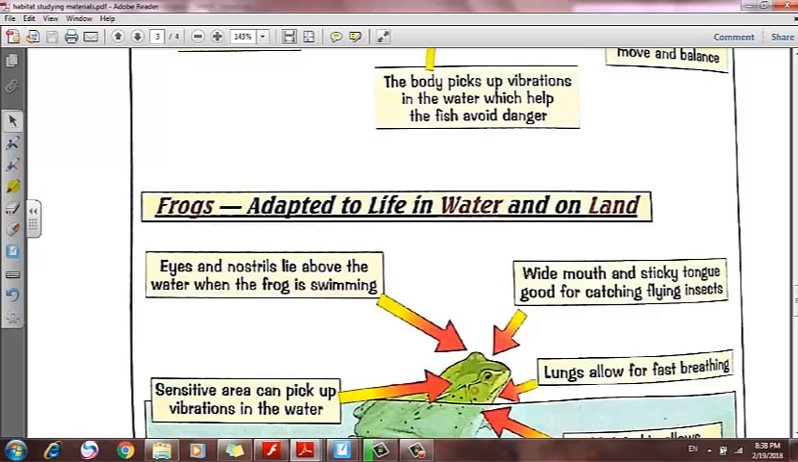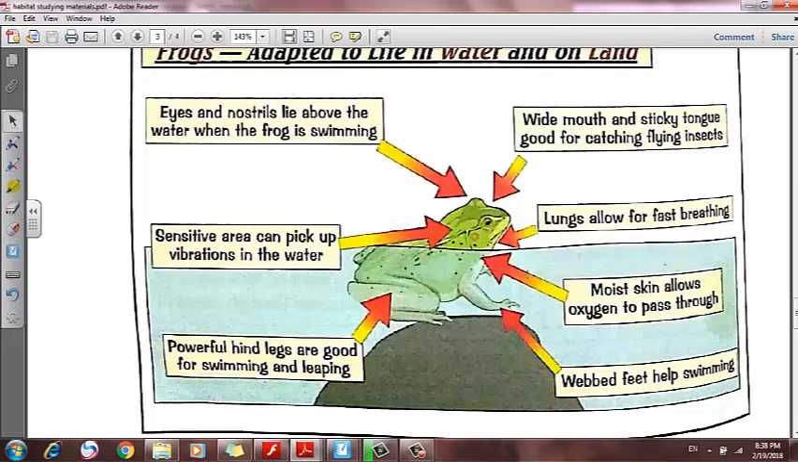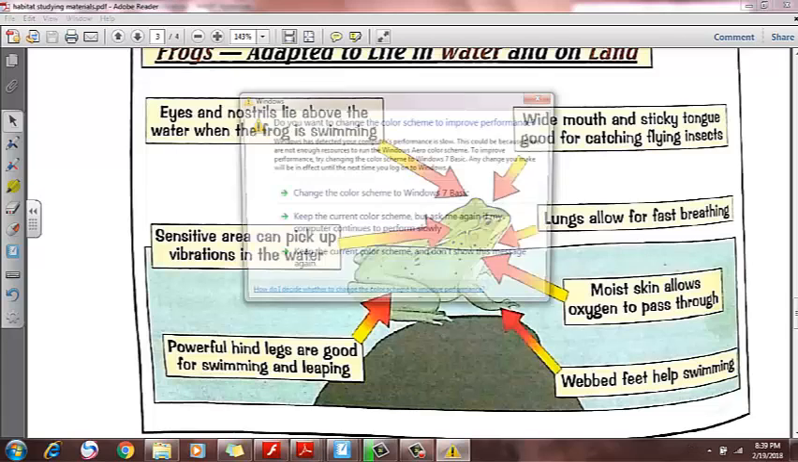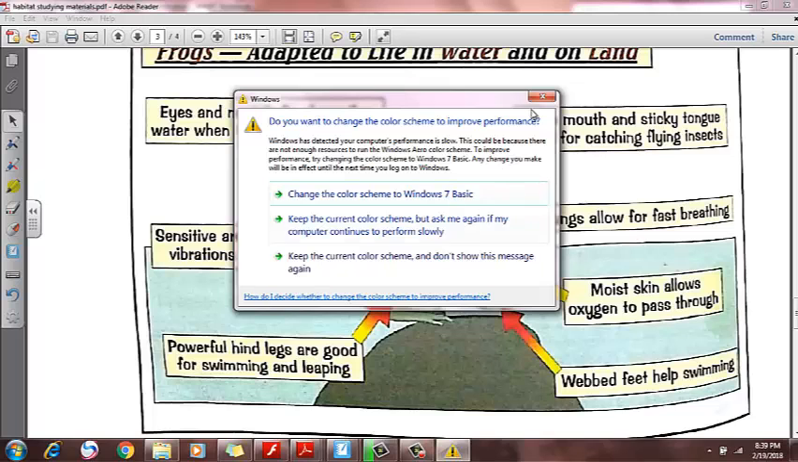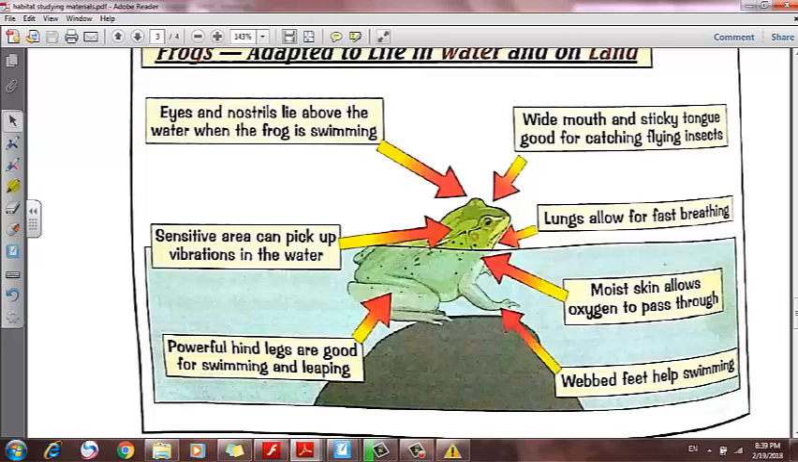Adaptation to live in water and on land, like the frog, which lives in pond and sometimes on land. Its eyes and nostrils, the openings in its nose, lie above the water level when it's swimming. Wide mouth, its mouth is big with a sticky tongue to catch flies. Lungs to allow it breathe fast. Moist skin to breathe, it can breathe through its skin.